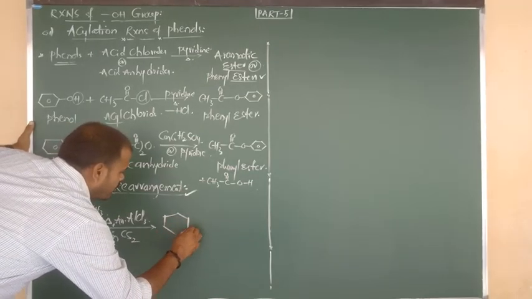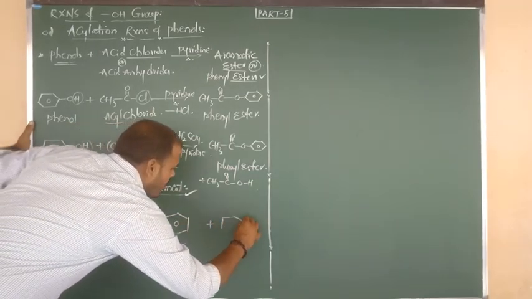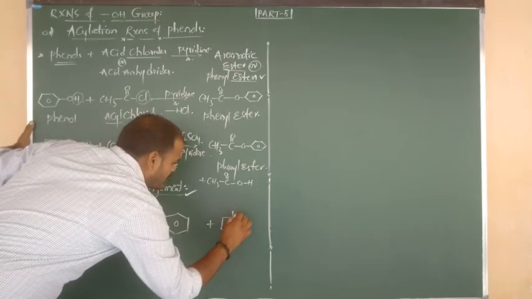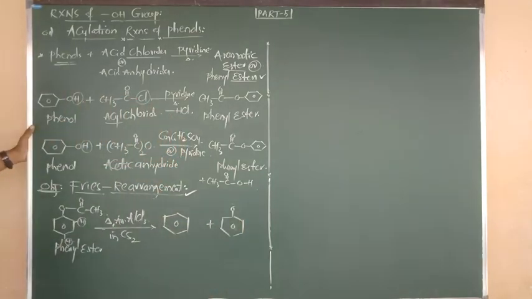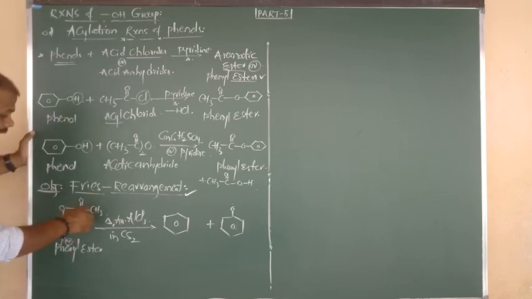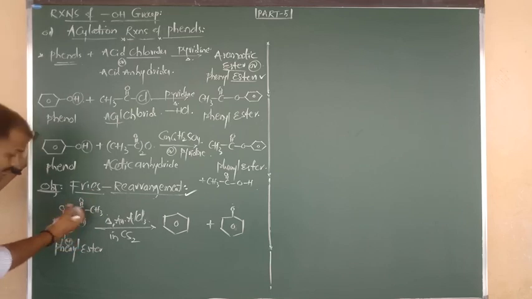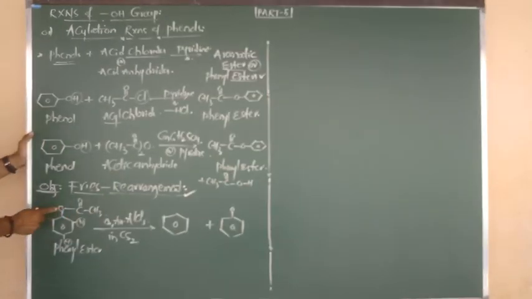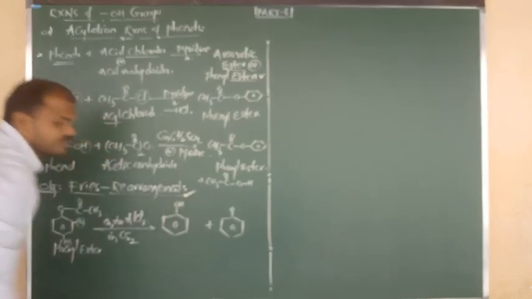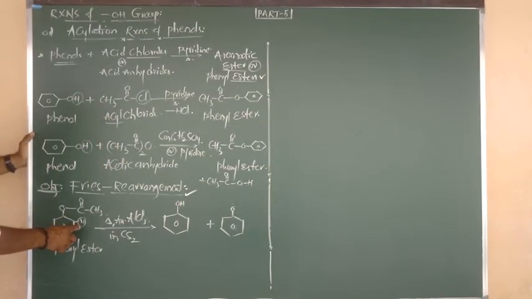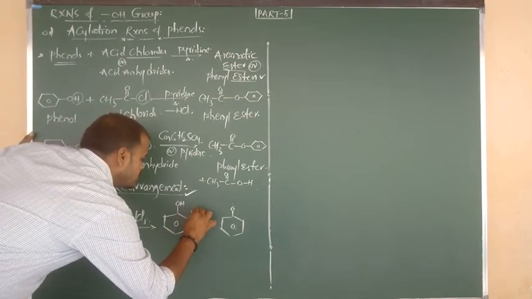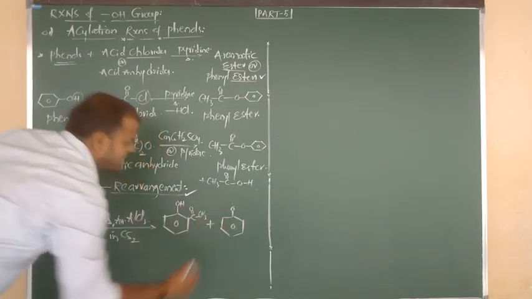Same thing here, I am going to write that benzene. Again here we are getting two products. One regarding ortho position and one more regarding para position. First I will tell you about ortho. The CH3 C double bond O acyl group undergoes migration to ortho position. If migration has to happen at ortho, then from that ortho place we have to remove the hydrogen. That removed hydrogen shifts to O, O becomes OH. Again the position of H at the ortho place is replaced by acyl group, C double bond O CH3, at the ortho position.